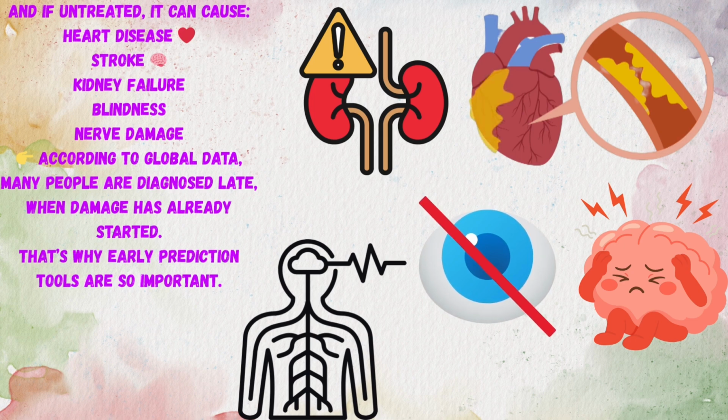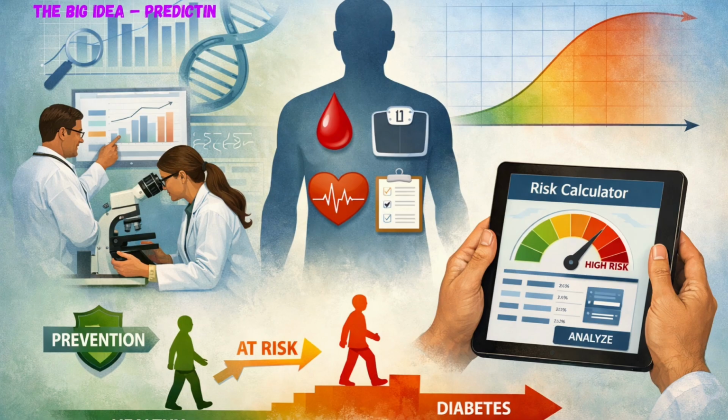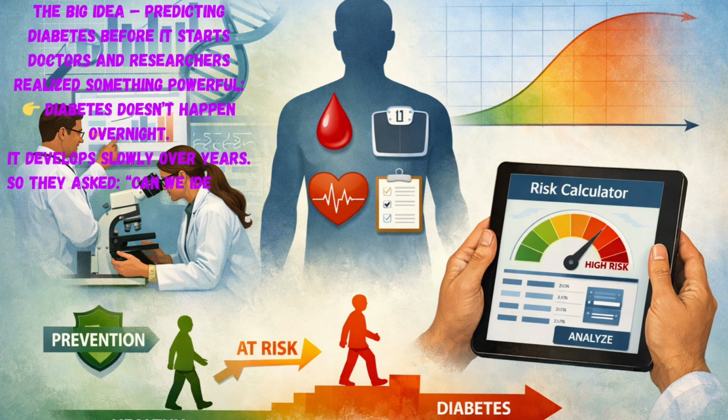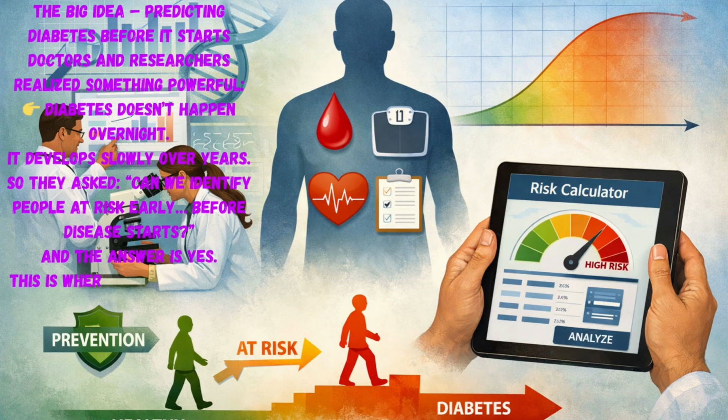The big idea? Predicting diabetes before it starts. Doctors and researchers realize something powerful. Diabetes doesn't happen overnight. It develops slowly over years. So they asked, can we identify people at risk early, before disease starts? And the answer is yes. This is where risk calculators come in.